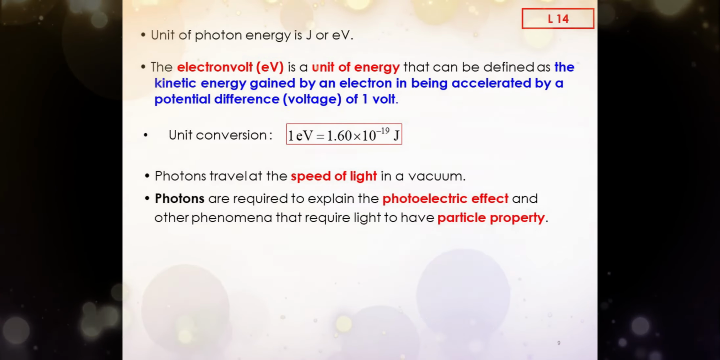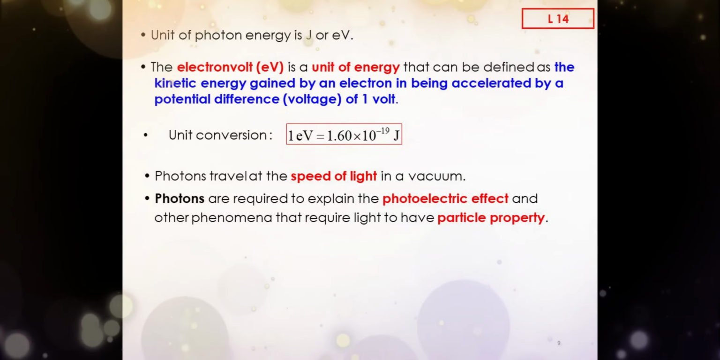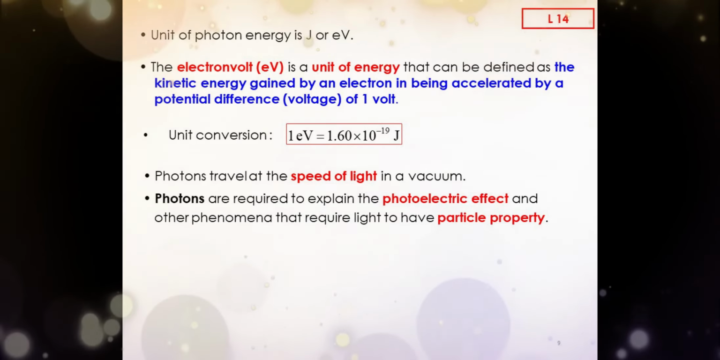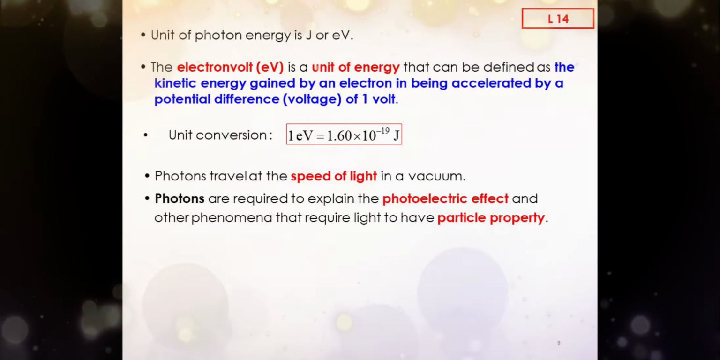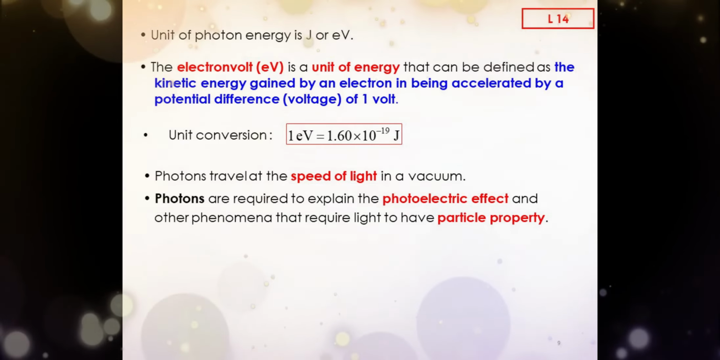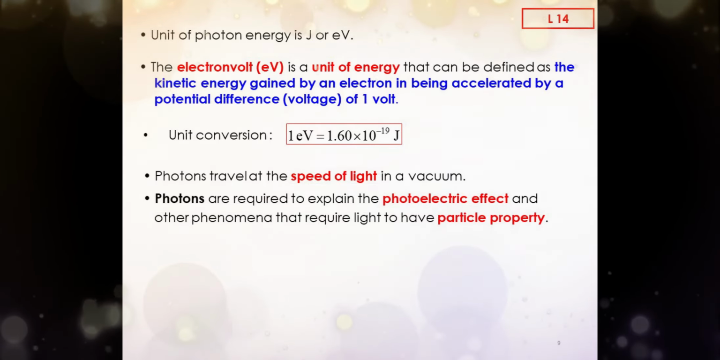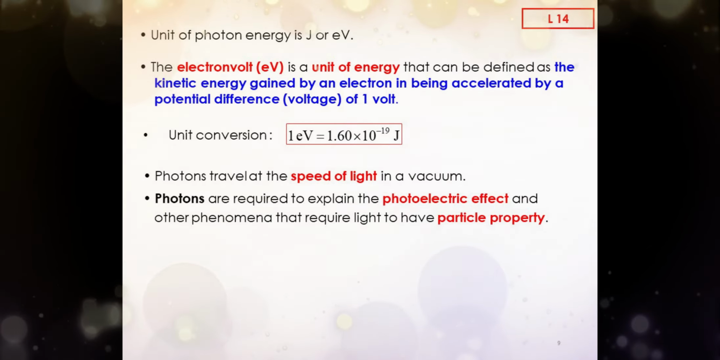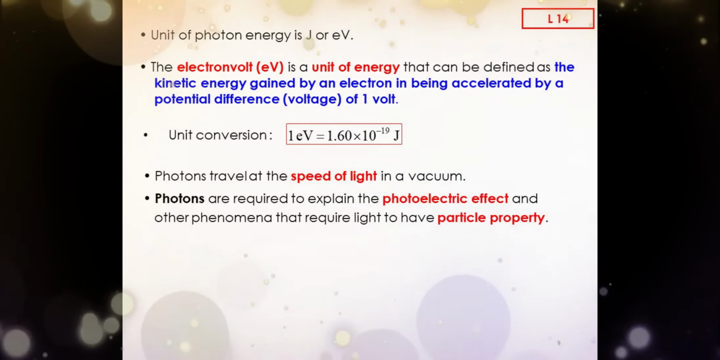What is the unit of photon energy? The unit of photon energy is the joule, or electron volt. Please memorize this definition. The electron volt, eV, is a unit of energy that can be defined as the kinetic energy gained by an electron in being accelerated by a potential difference, voltage, of 1 volt.